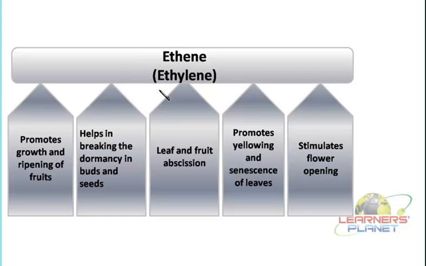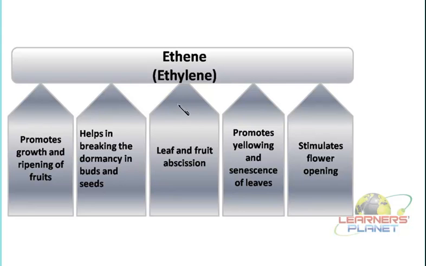The other hormone is ethene or ethylene. This hormone is secreted in the tissues of ripened fruit. The fruits which are under the ripening condition usually have it in high concentration. Not only there, it is even secreted in the nodes of the stems, or in the senescent leaves and the flowers, or we can say in the mature parts of the plants, these types of hormones are usually secreted.